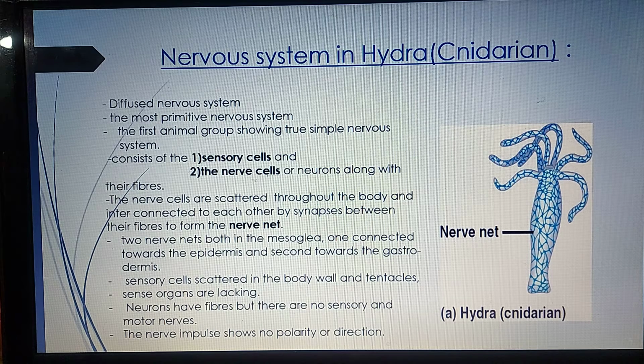Nerve impulses have no polarity or direction. So, anywhere the excitation can start and anywhere it can spread. Now Hydra shows different movements while catching its prey, movement of the tentacles, and movement of the entire body.